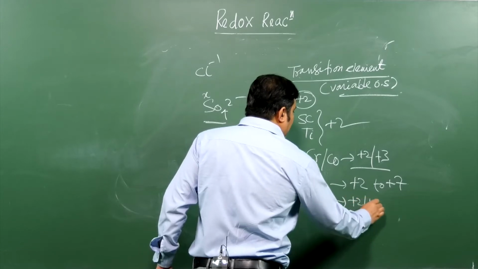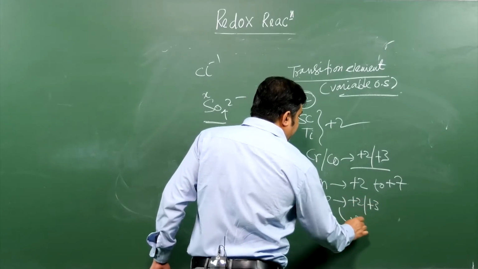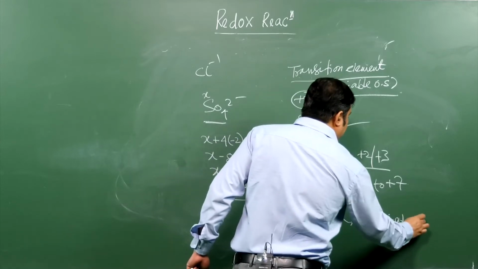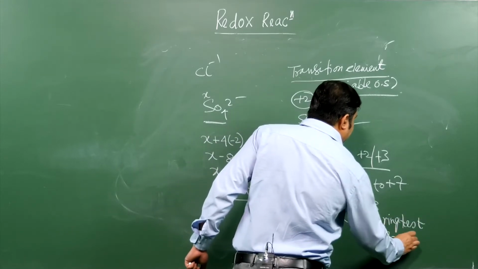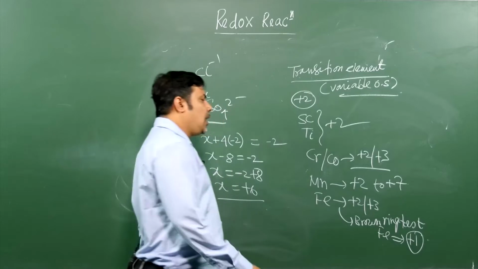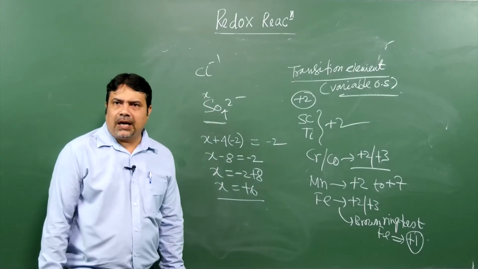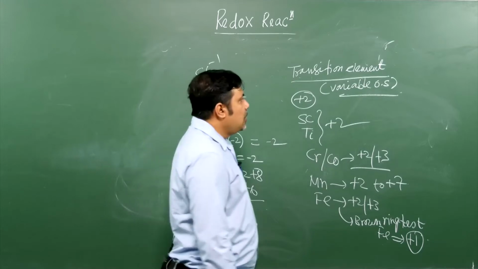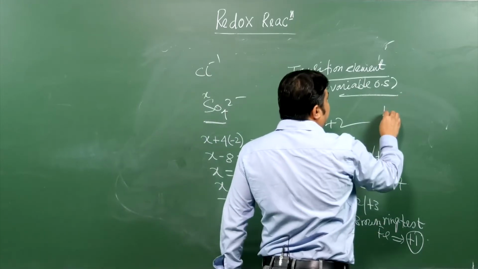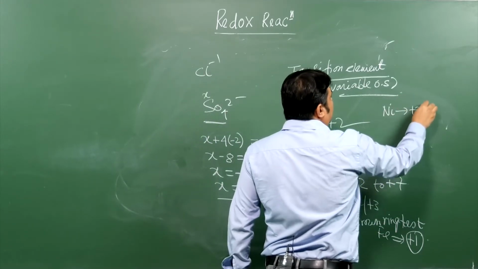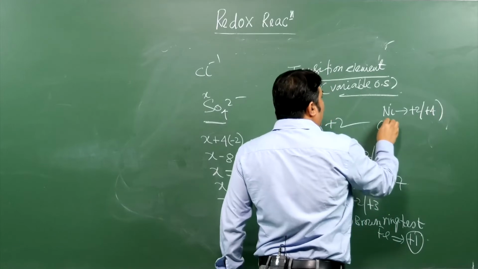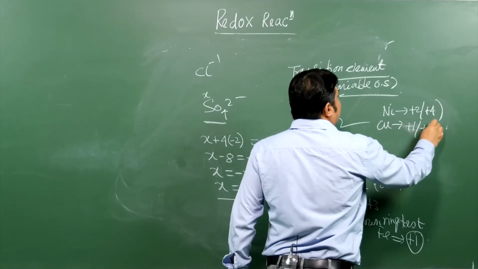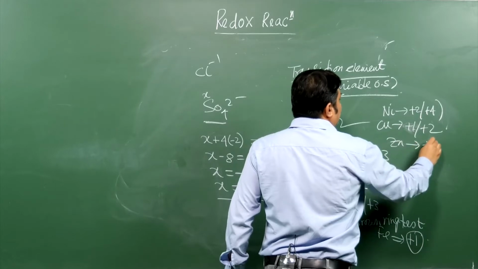+2 or +3 oxidation state, but in the brown ring test complex, the oxidation state of iron will be nothing but how much, my dear? +1. In the brown ring complex, the oxidation state of iron is +1. You have to remember these things. Got the point, my dear? And moreover, nickel shows +2 or +4 oxidation state, copper shows +1 or +2 oxidation state, and zinc shows the +2 oxidation state.